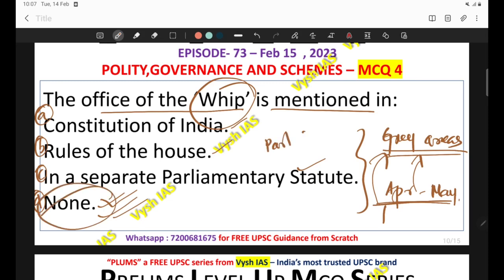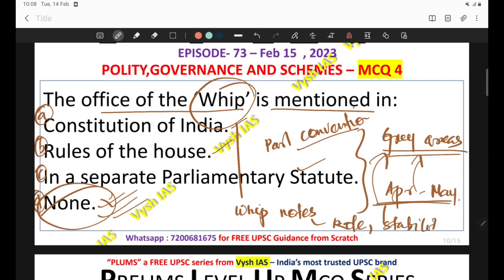Since we have borrowed the parliamentary system from Britain, we are following this particular office of whip. And please go and make notes on this whip. What is the duty of the whip, what is the mandate, and what is the role of the whip, how it is maintaining the stability of the house. All those things you can mention, you can go and refer and make notes of it.